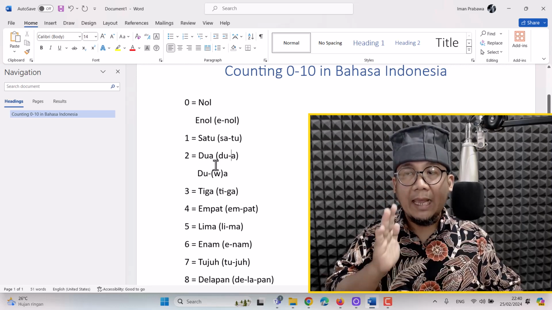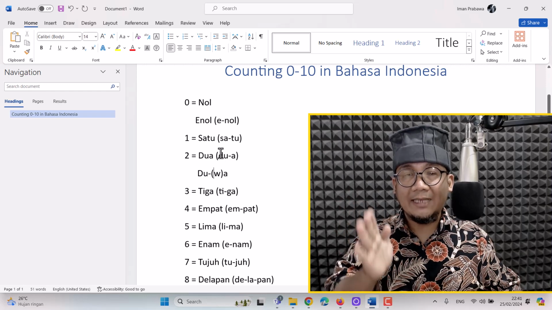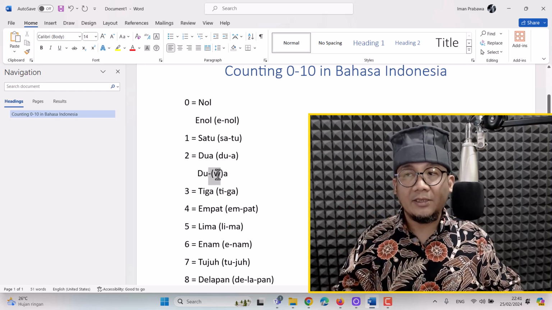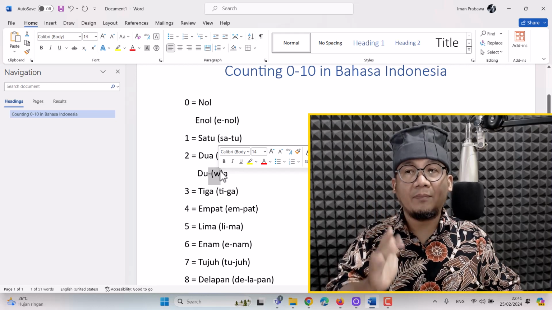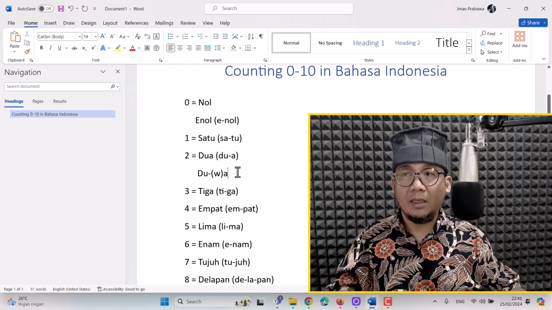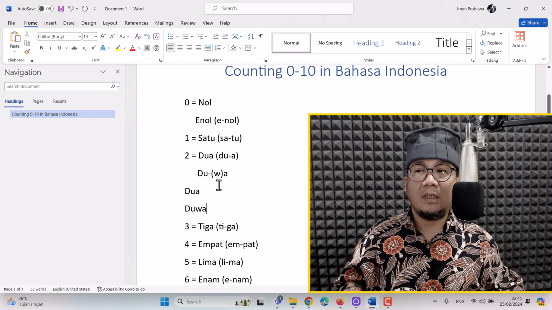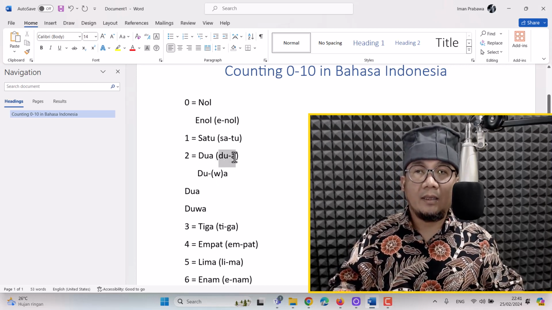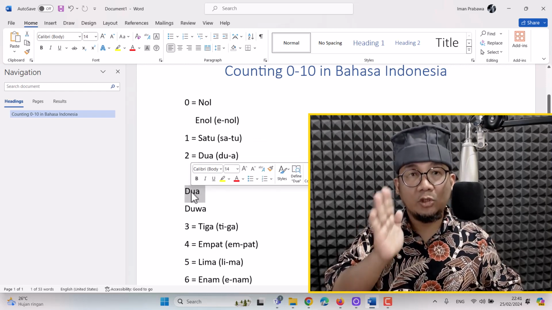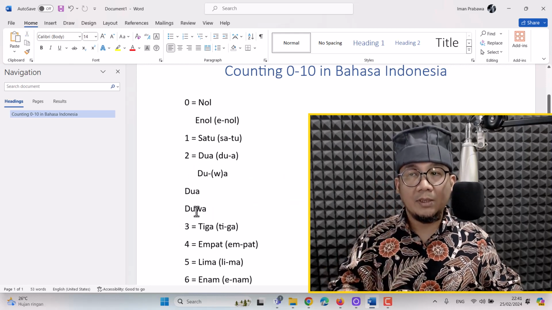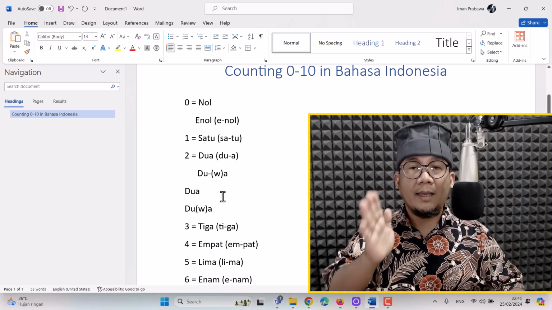But we usually add a W there, so we do not pronounce it as do-a, but as dua, like there is an imaginary W there. Dua, dua. Okay.